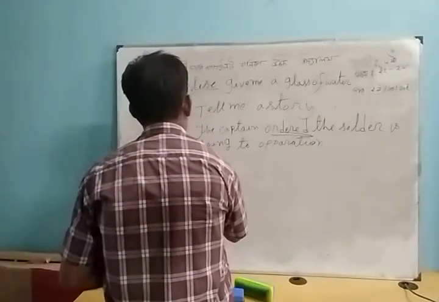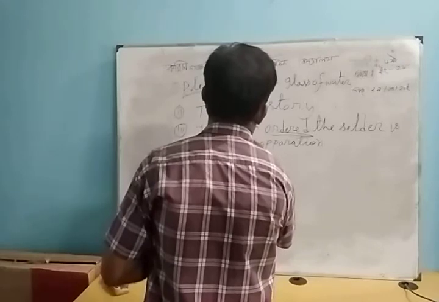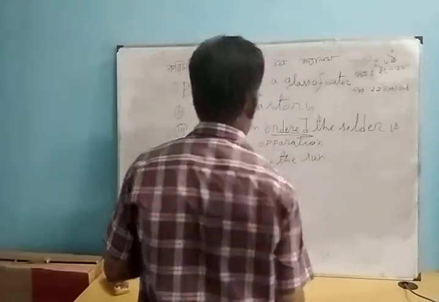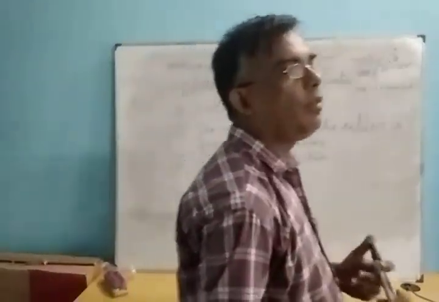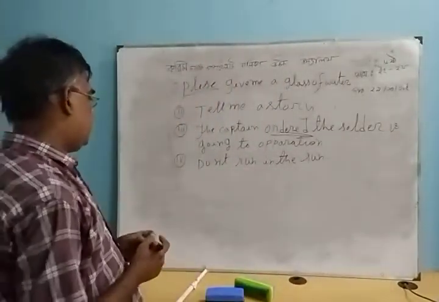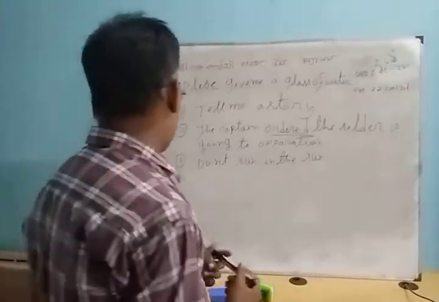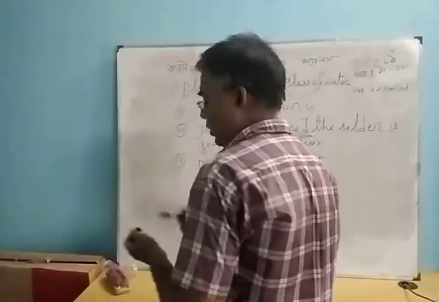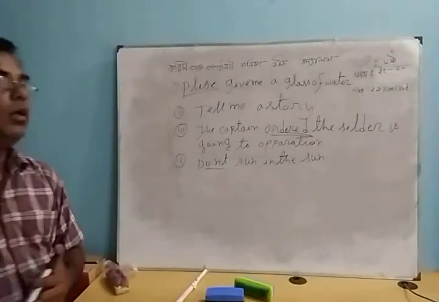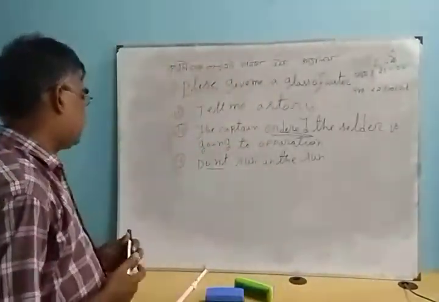Don't run in the sun. This sentence is forbidden. This is the forbidden. This part is the imperative sentence. Imperative sentence, forbidden. Order, command. Do not run in the sun. Do not swim in the river. Do not talk more. Do not be clever. This part is the imperative sentence.